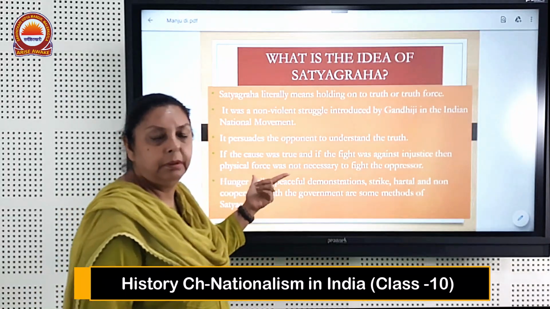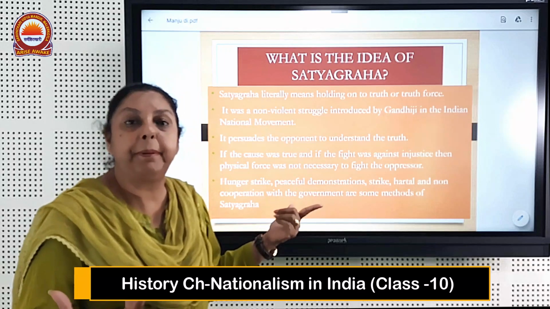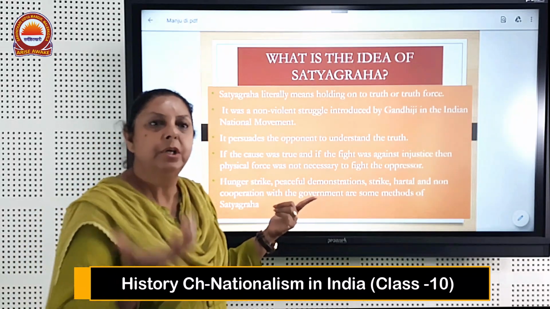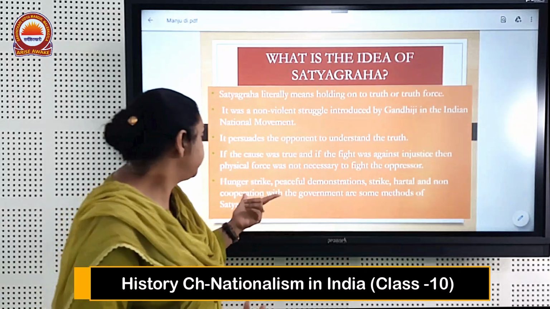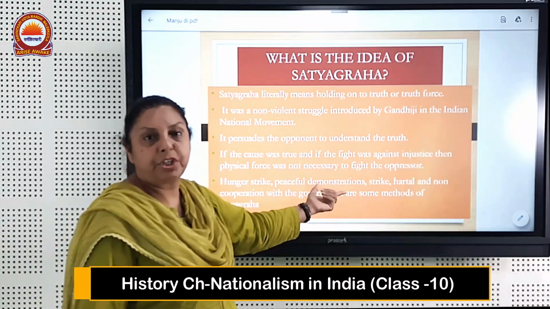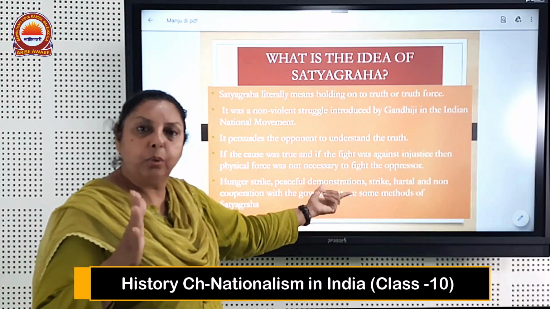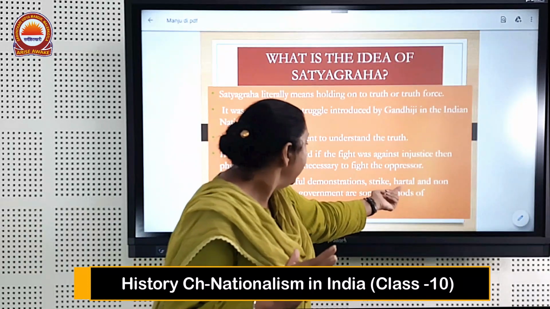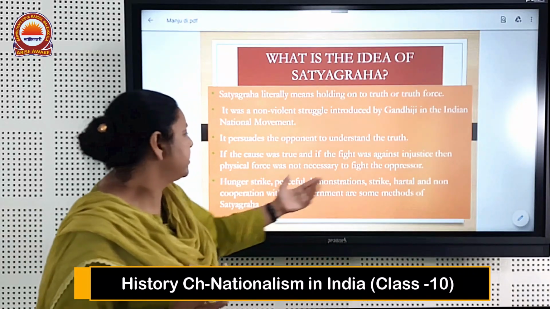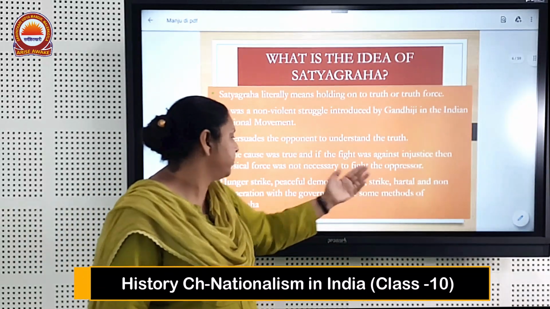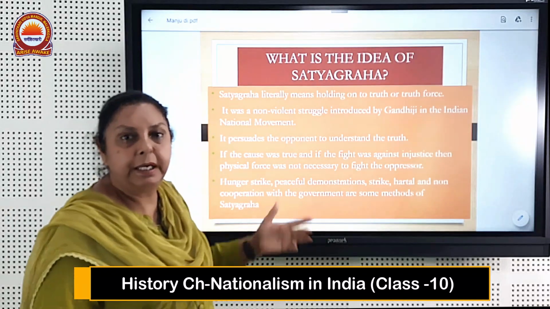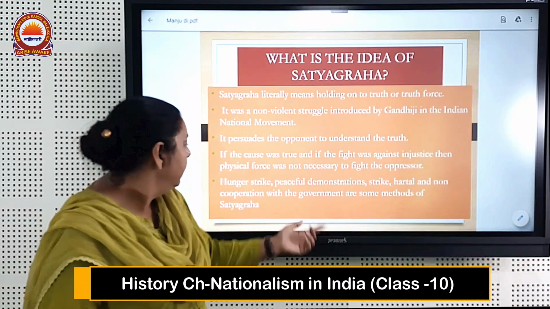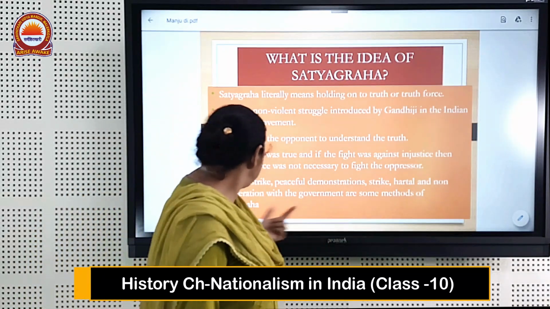Hunger strike. It was the weapon of Gandhiji. He himself also went on many hunger strikes to get the demands fulfilled from the British. Peaceful demonstrations. They demonstrated but only with peaceful methods. Strikes were there. Hartal and non-cooperation. Strike and hartal are versions of the word strike. Non-cooperation. They did not cooperate with the British government in any field, as some methods of Satyagraha.